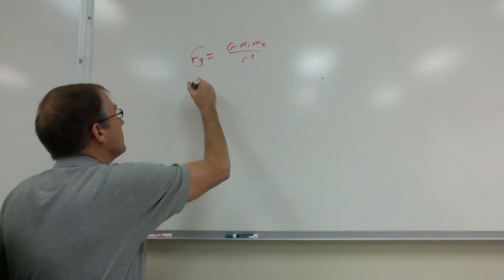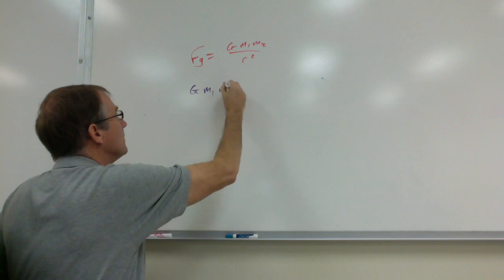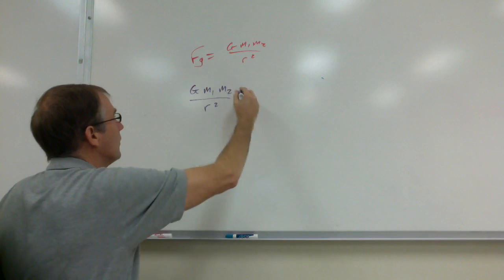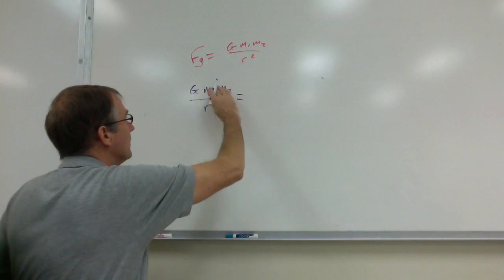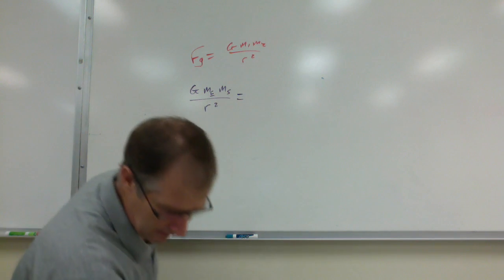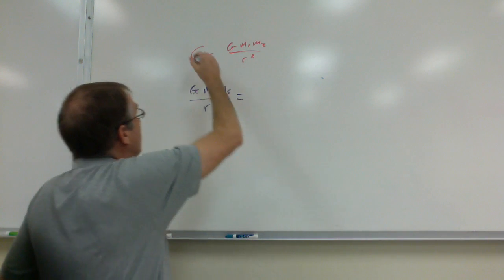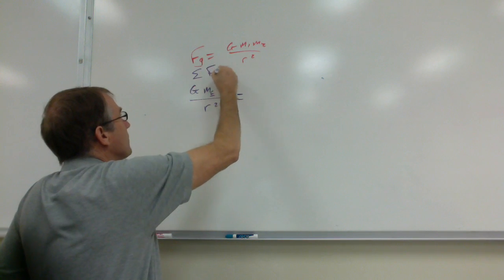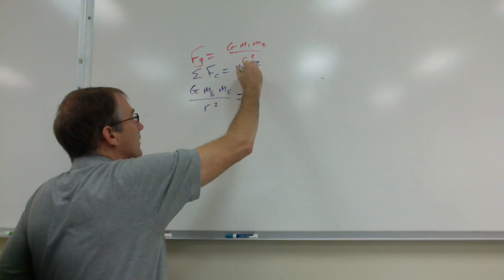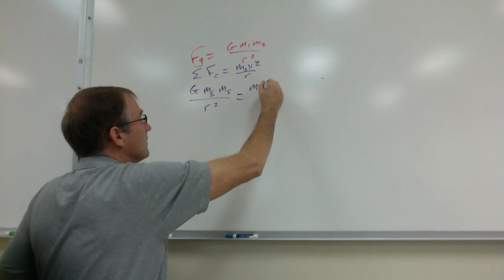So if you take this equation, G m1 m2 all over r squared, and this is going in a circle, and so this is the centripetal force, and this is going to be, for example, the mass of the Earth, and this is the mass of the satellite. And then it's the satellite going in a circle. So the satellite, remember the centripetal force equation? The centripetal force equation is mv squared over r, okay? And so this is the satellite that's going in a circle, and so this is going to be the centripetal force equation.